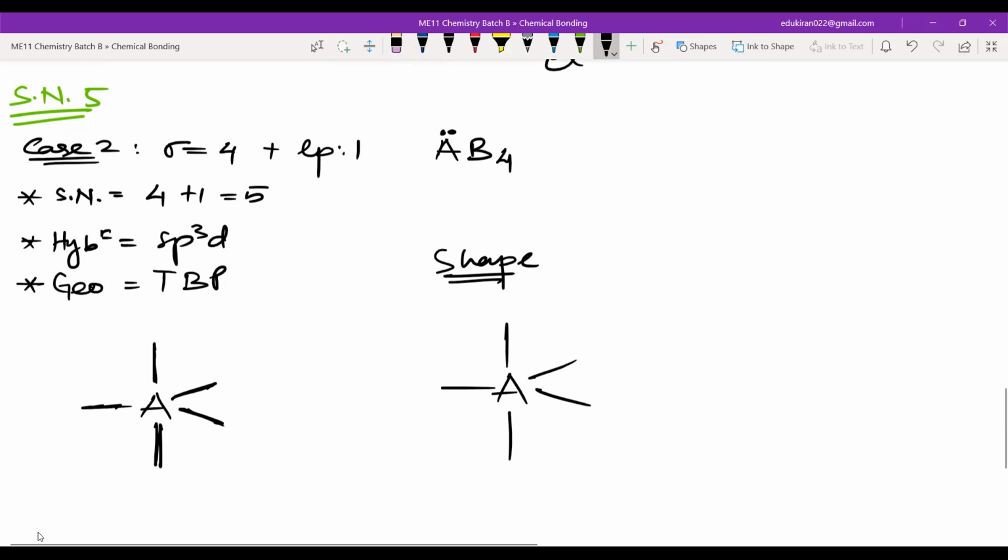Now you will tell me. There are two types of bond, axial bond and equatorial bond, right? And we have one lone pair, right? So where will the lone pair go? Axial or equatorial?